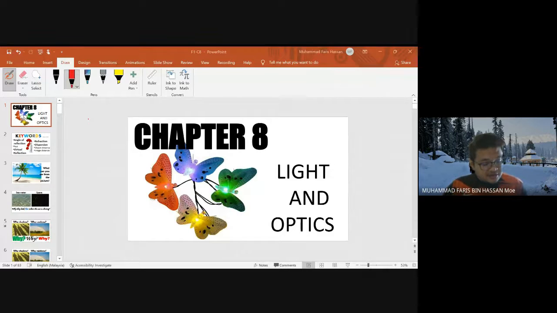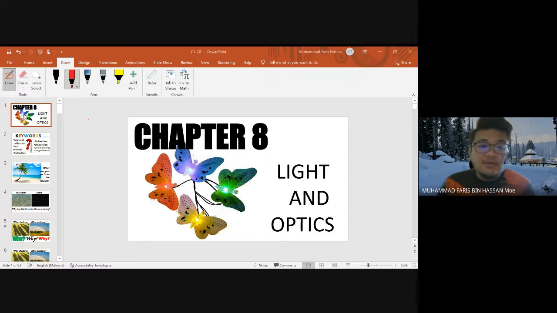And the last one is subtopic 7.3, where you learned about air pollution. So you learned about the sources of air pollutants and also the pollutants that cause air pollution. And then you learned about the causes and effects of air pollution and also ways to prevent and control air pollution. So those are the topics that you learned in the previous chapter.